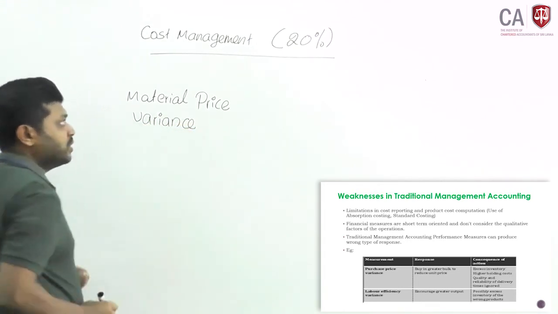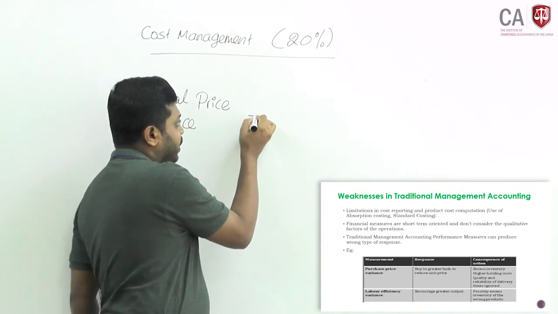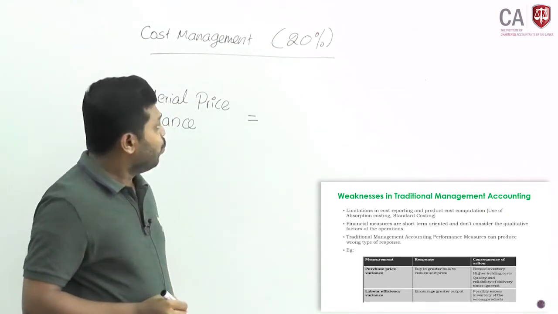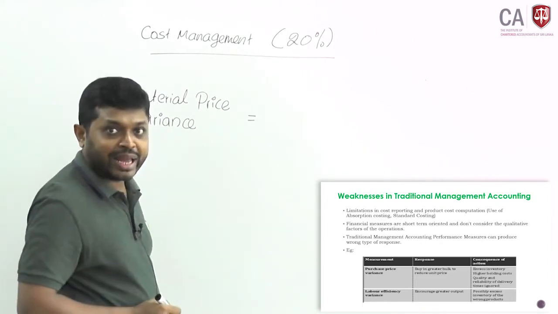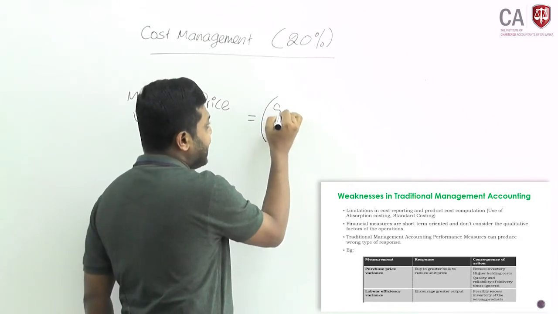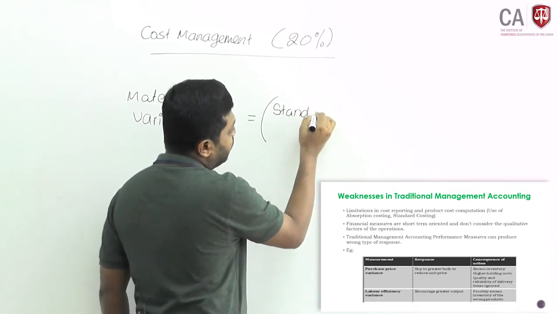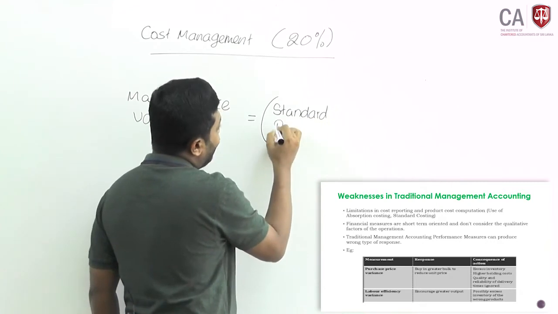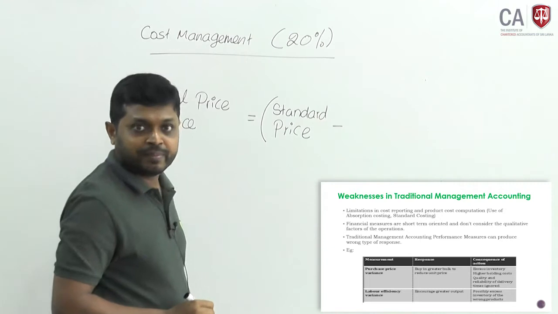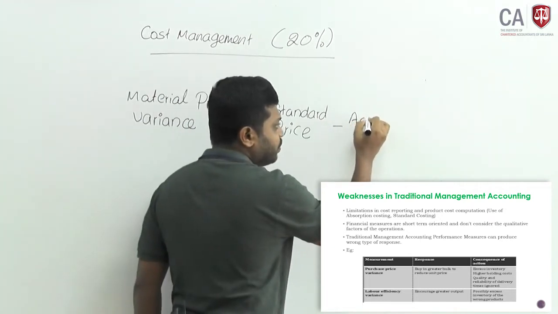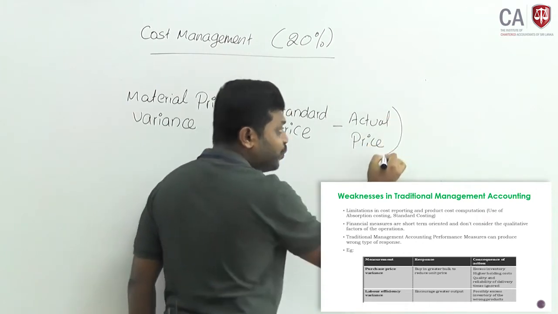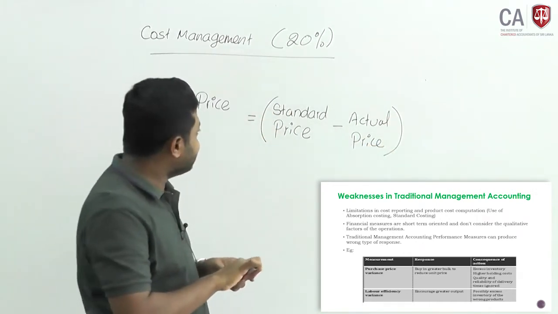Material price variance equals what? How do you calculate it? You take the budgeted price, the standard price. This is the price you are willing to purchase at. Standard price minus actual price. If you purchase one unit, this is the price difference.